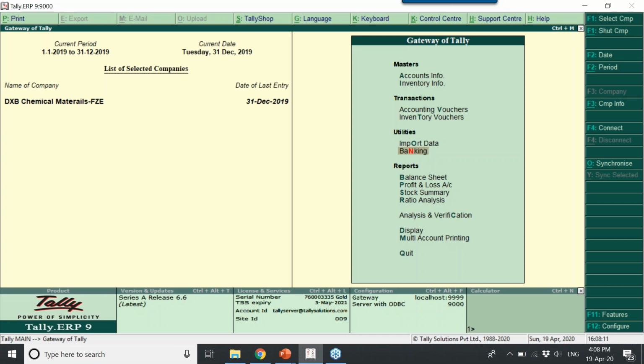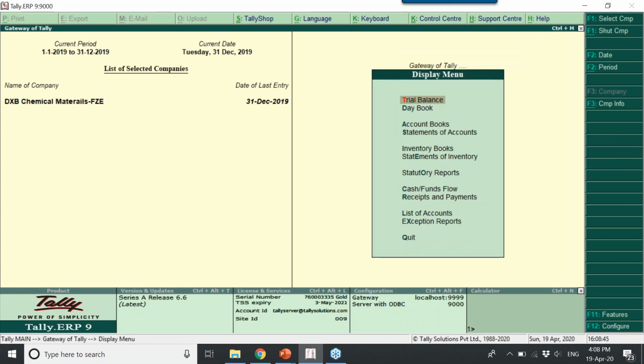So those reports, to start with, the daybook. The daybook is available in the display menu. If you observe, when I am using the up arrow or down arrow, a red text is highlighted. You can either use the highlighted key to go to a specific menu, or you can use the down arrow or up arrow. This is the beauty of Tally. Wherever you are, if you click on D, it will go to display.